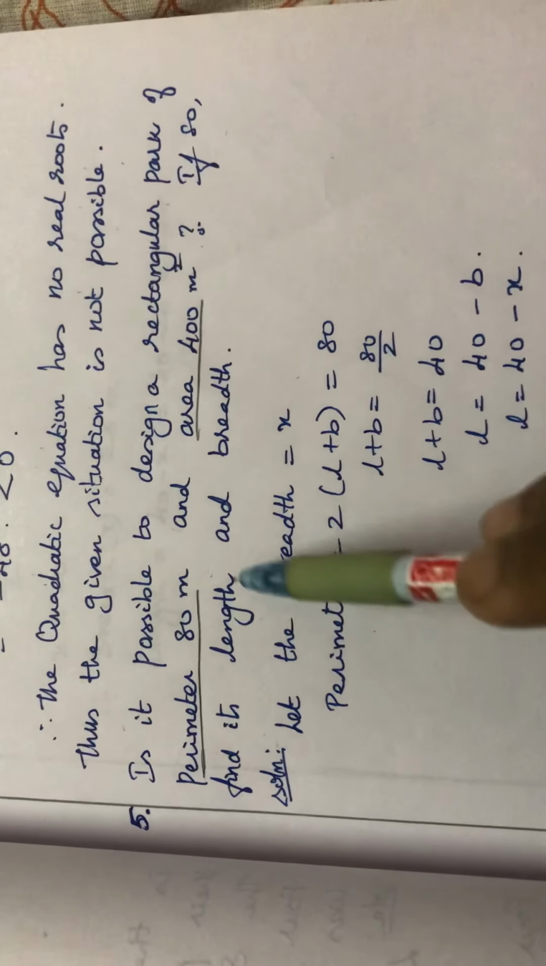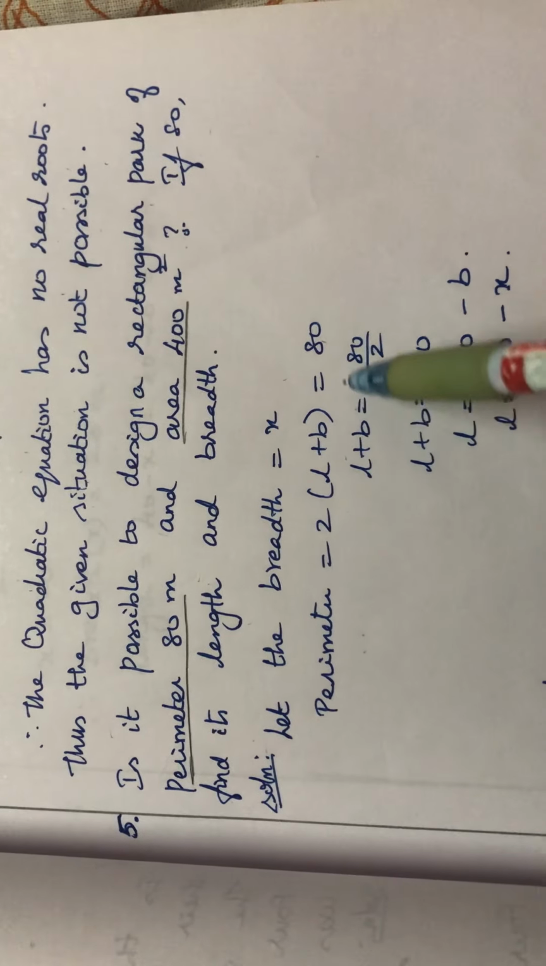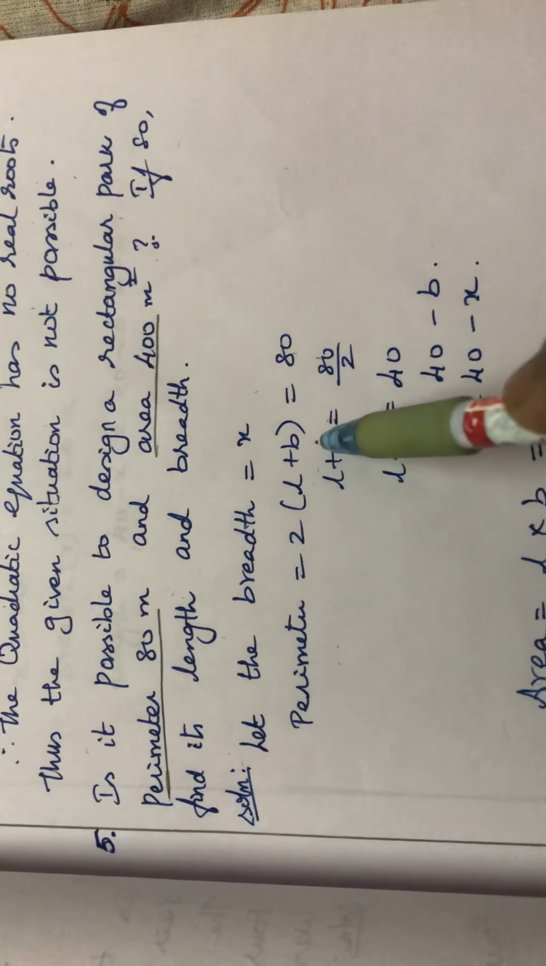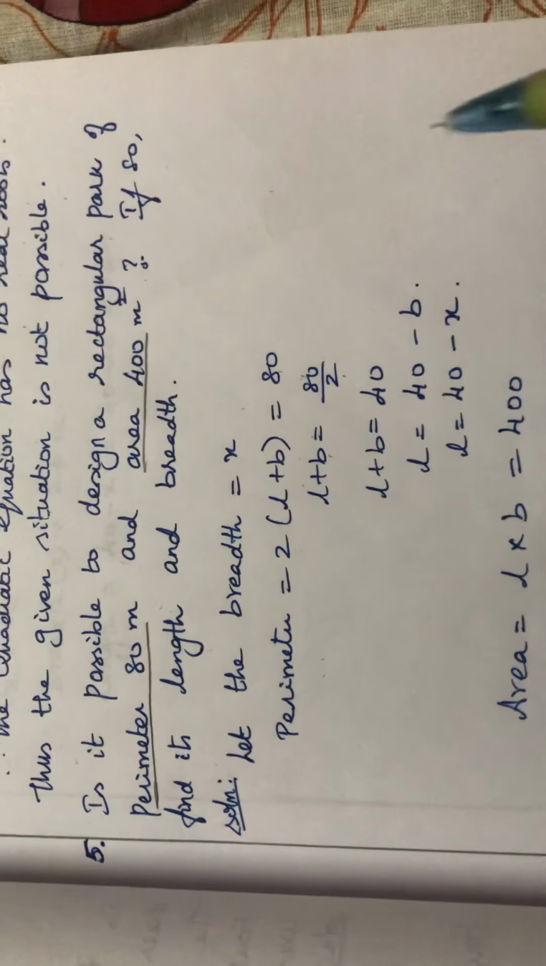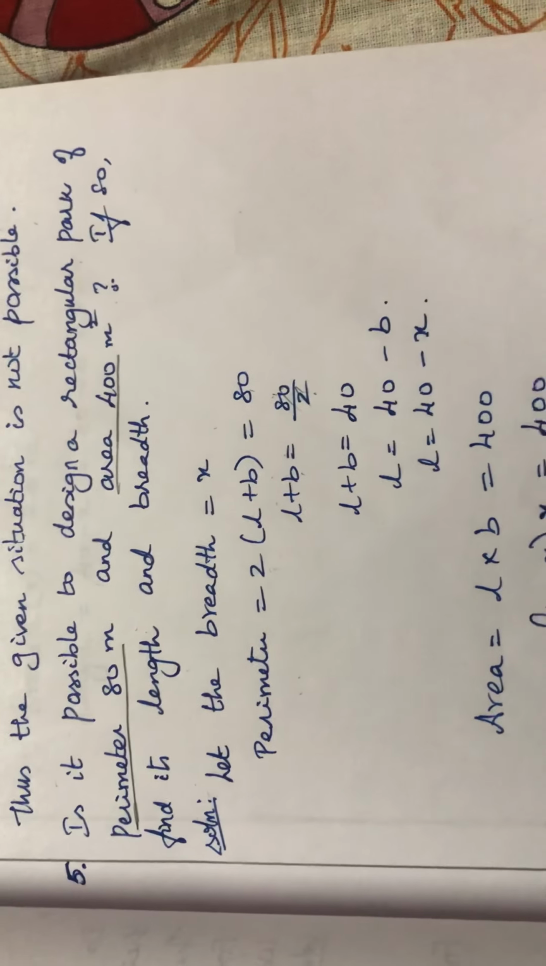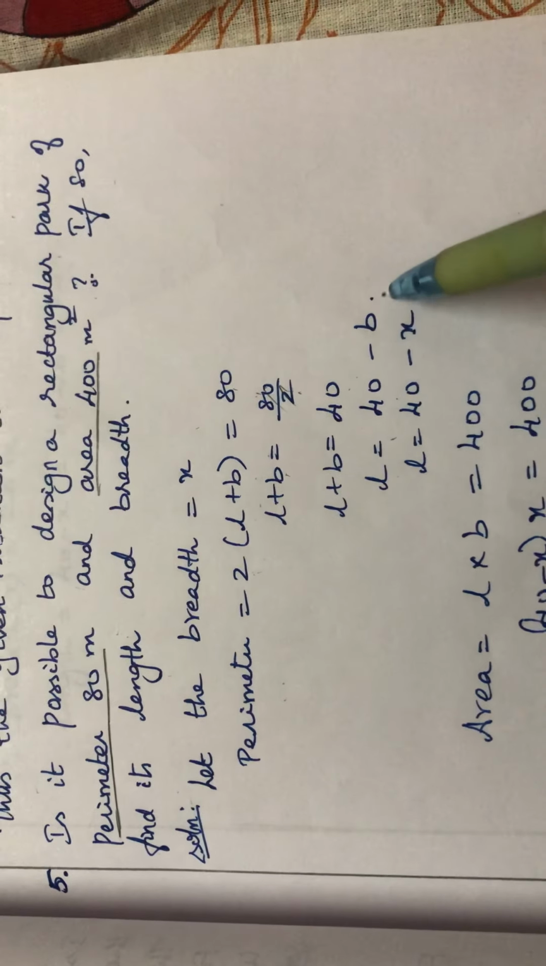Then perimeter is given as 80. What is the formula for perimeter? 2 into L plus B equal to 80. L plus B is equal to 80 by 2. I am bringing this 2 to here, so by 2. When I am cancelling I will get 40. Therefore, L is equal to 40 minus breadth.